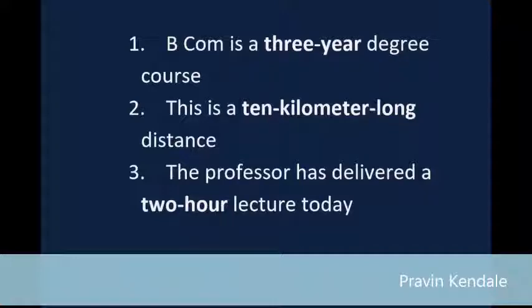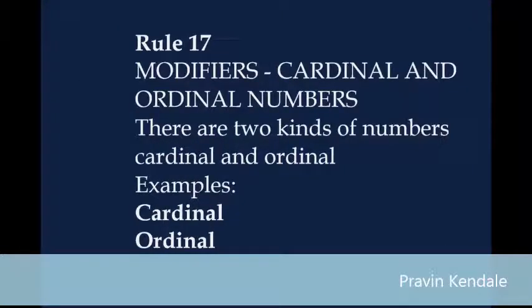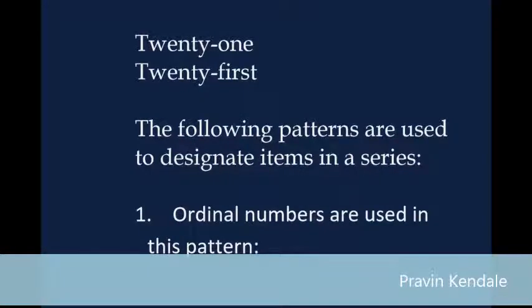Rule 17. Modifiers, cardinal and ordinal numbers. There are 2 kinds of numbers: cardinal and ordinal. Examples: Cardinal, Ordinal. 1, first. 2, second. 3, third. 4, fourth. 21, 21st. The following patterns are used to designate items in a series.